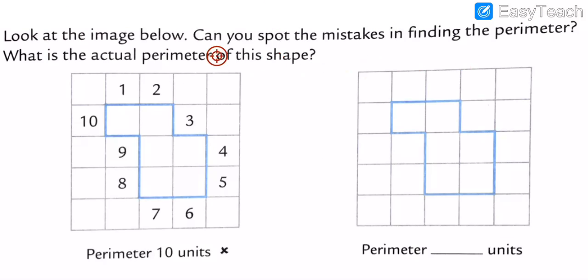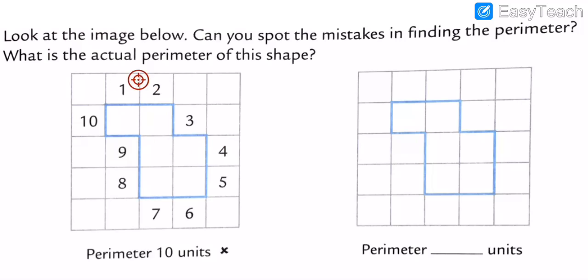Yesterday, as I told you, look at the image below. Can you spot the mistakes in finding the perimeter? What is the actual perimeter of this? It's not 10. We have to find the proper count, 1, 2, 3, 4, 5, 6, till 20.